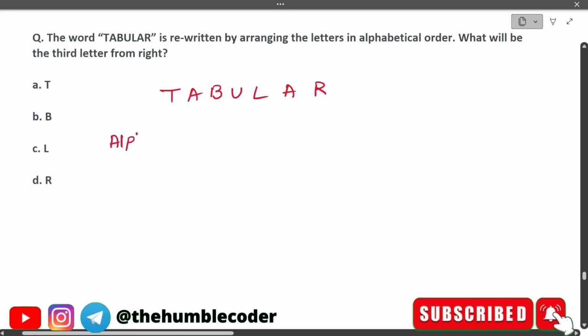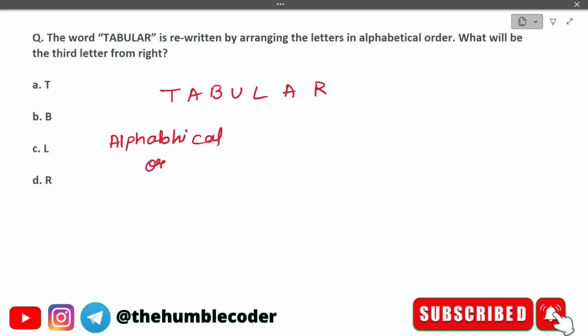Okay, now what is alphabetical order? That is whichever letter comes first in the alphabet, we have to keep it first and then the other ones. Okay, so for example, in this word, what is the one which comes first? A, right, in the alphabet. So we will put A first here.